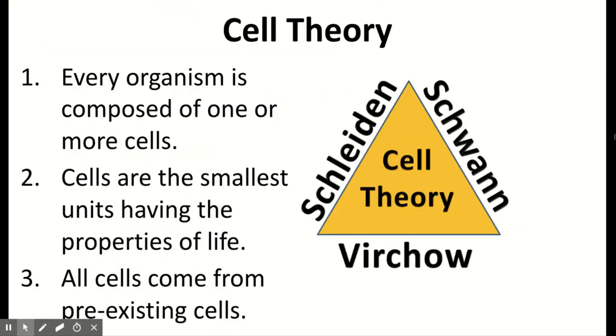So what is the cell theory? There's three different parts. First, every organism is composed of one or more cells. One cell would be considered unicellular, more cells would be considered a multicellular organism. Two, cells are the smallest unit of life, meaning that small cells will still follow the characteristics of life, meaning they synthesize, transport, excrete, regulate nutrition, growth and development, respiration, reproduction. And then the third part of the cell theory is that all cells come from pre-existing cells. That's something we're going to learn more about in mitosis and how cells divide.